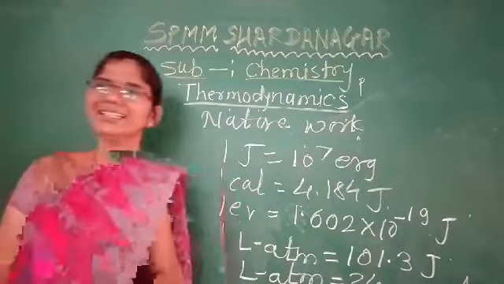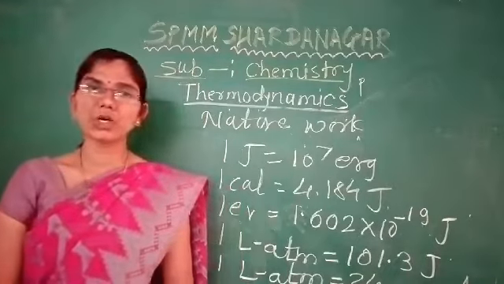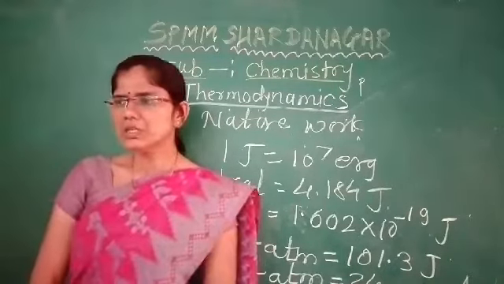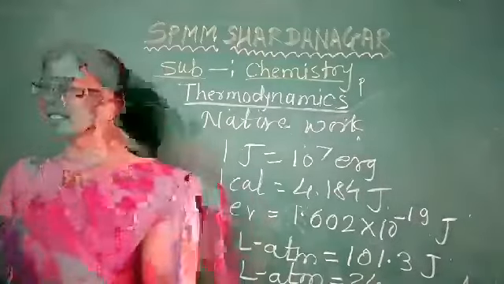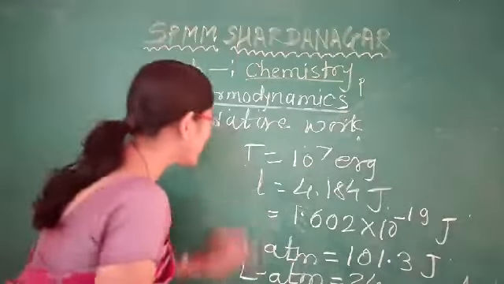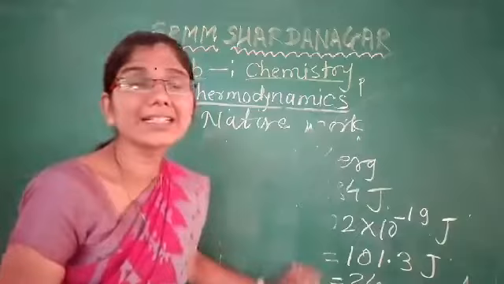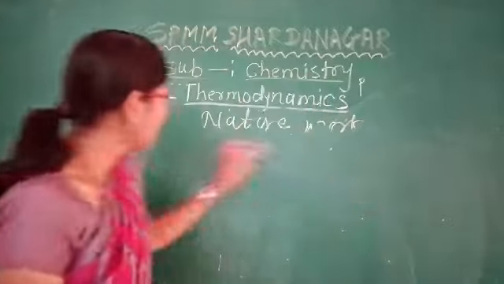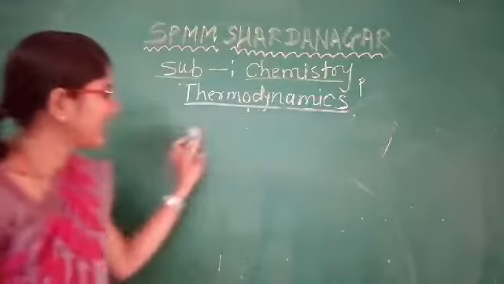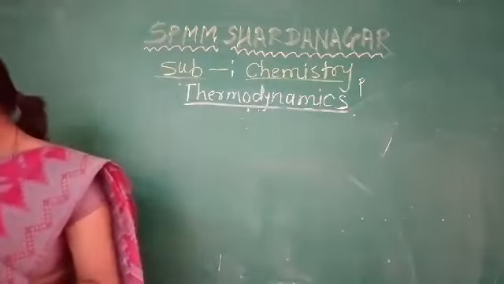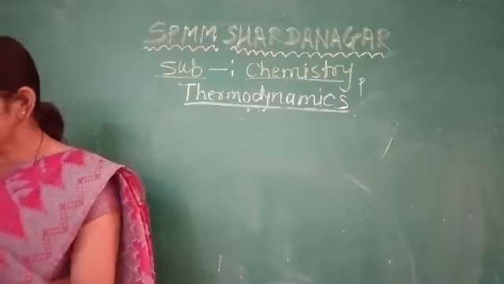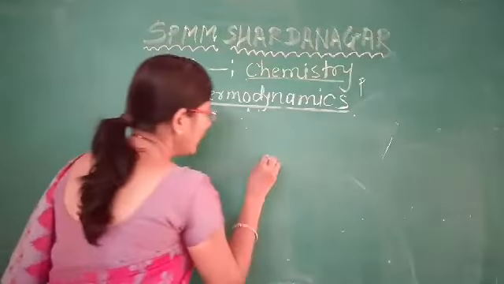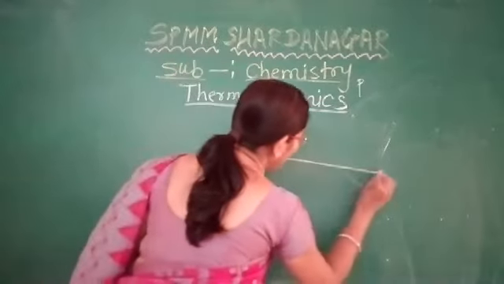So in this topic we study non-mechanical work. We have to discuss the last point of this module, the sign convention of work and heat.